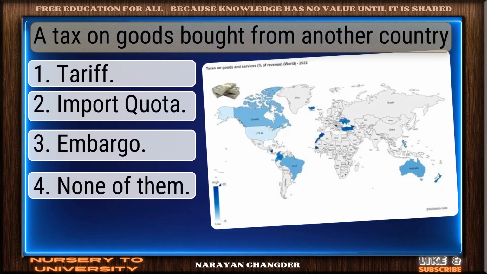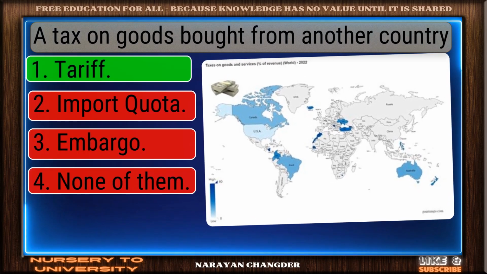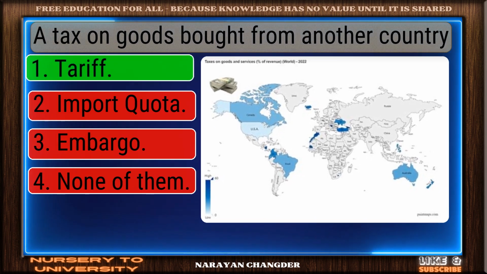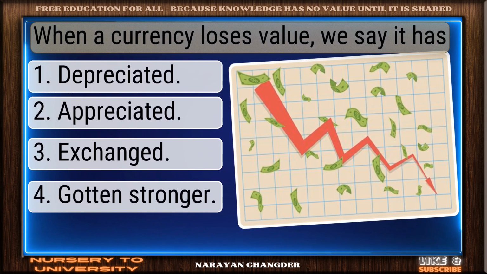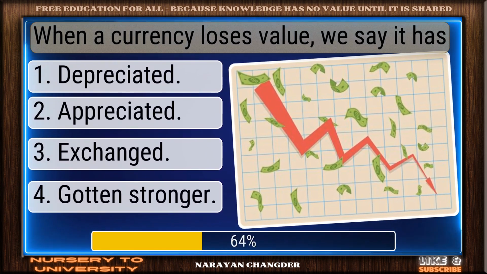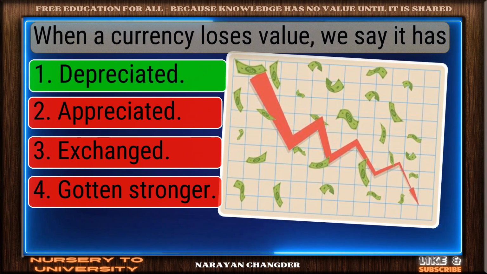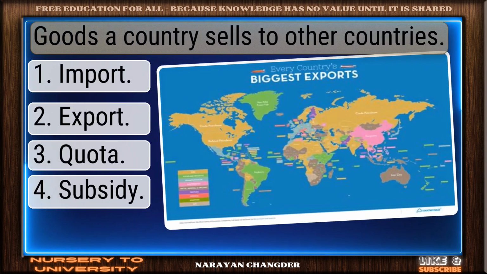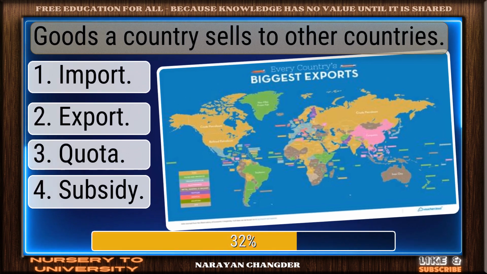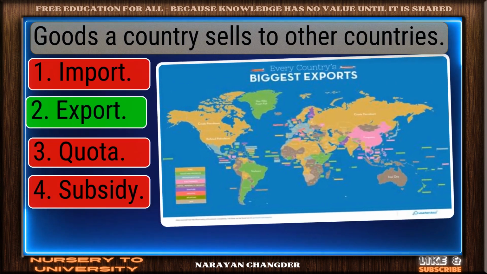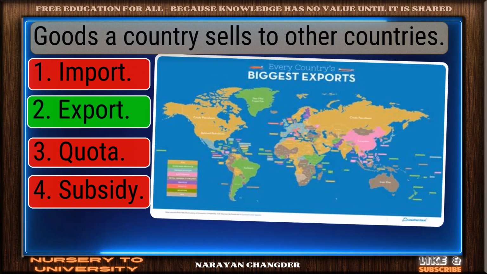A tax on goods bought from another country. Clear logic. Your choice, tariff, is sound and 100% true. When a currency loses value, we say it has... Great job. Depreciated is the accurate answer. Goods a country sells to other countries. Exactly. Export makes sense, and it is the right choice.